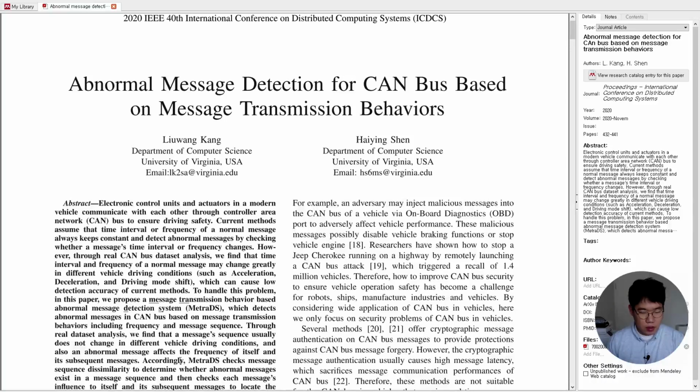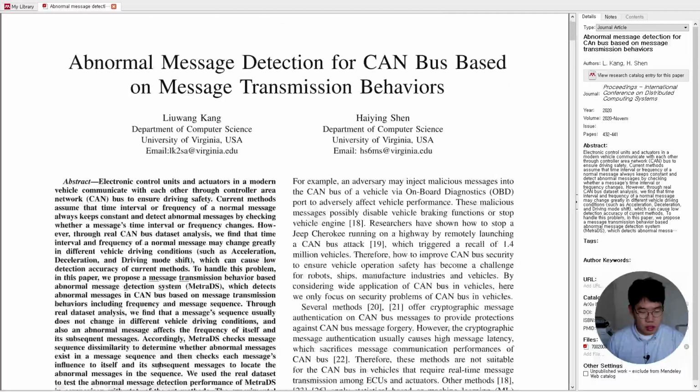Accordingly, METRDS checks the message sequence dissimilarity to determine whether abnormal messages exist in a message sequence, and then checks each message's influence on itself and its subsequent messages to locate the abnormal messages in the sequence.